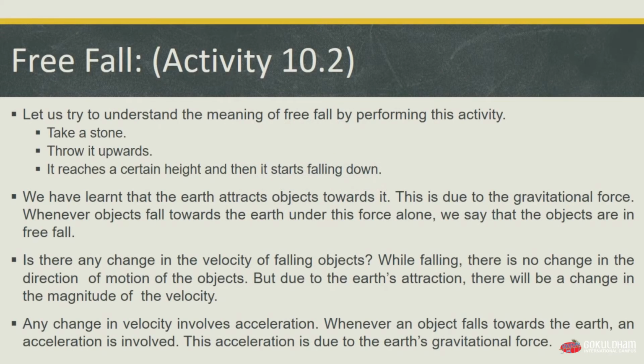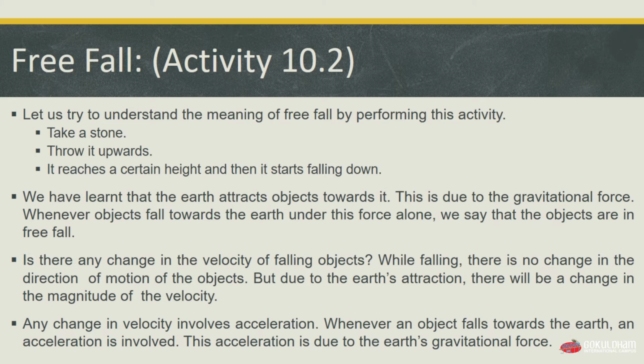We will start free fall by doing an activity. Let us try to understand the meaning of free fall by this activity. Take a stone and throw it in the upward direction. It reaches a certain height and then it starts falling down. We have learned that Earth attracts objects towards it. This is due to the gravitational force. Whatever objects fall towards the earth under this force alone, we say that the objects are in free fall.